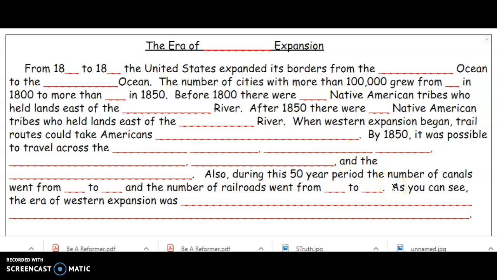And then finally, you have to read through your paragraph once you're done to come up with what the big idea is. As you can see, the era of Western expansion was what? What happened during this 50-year period? Were borders expanding, or were borders getting smaller? Were cities growing, or were cities getting smaller? Were there new forms of transportation? Were people crossing new geographic areas or fewer geographic areas? Was there conflict going on? Or were people able to move freely?